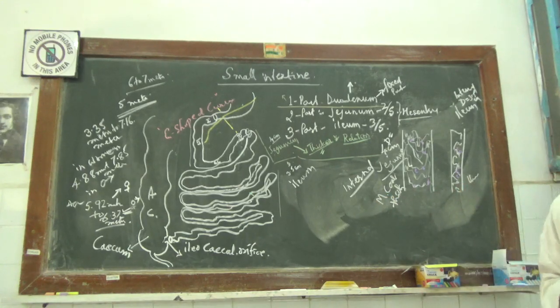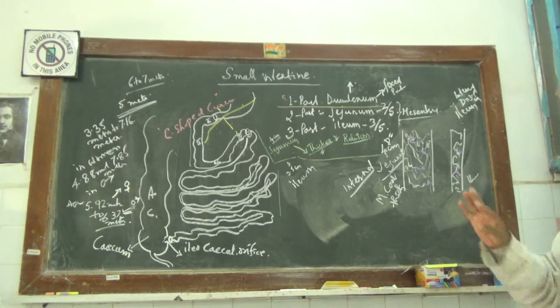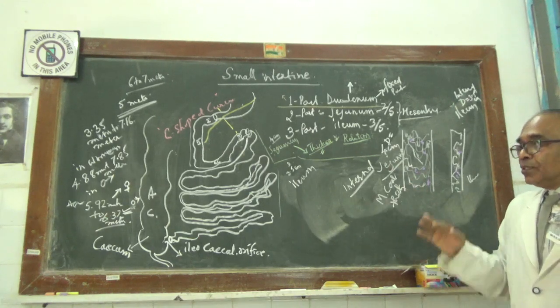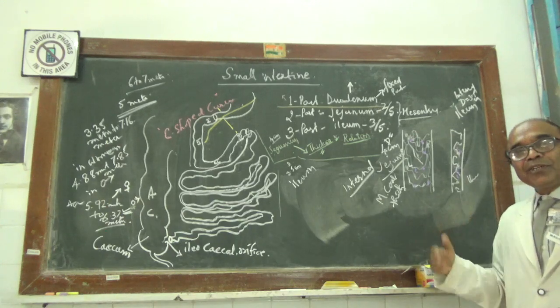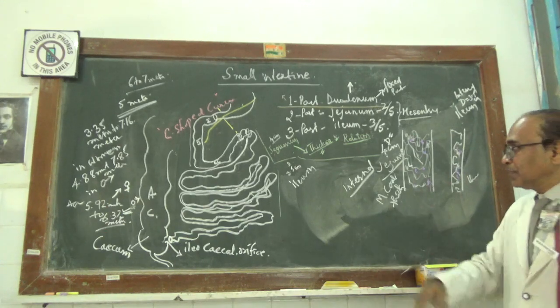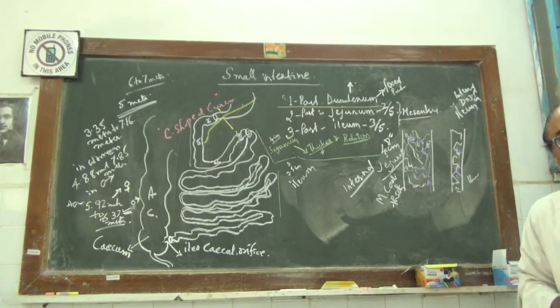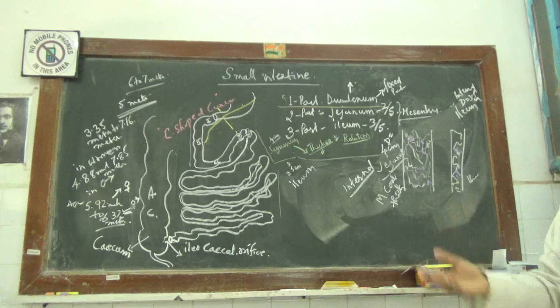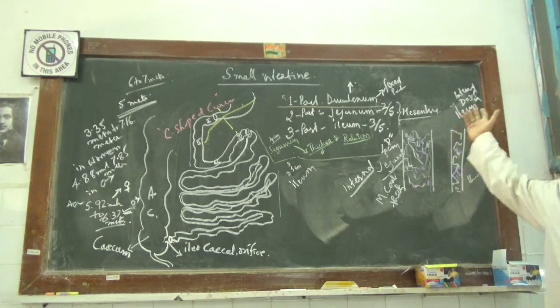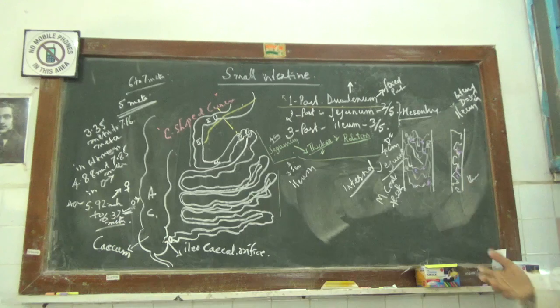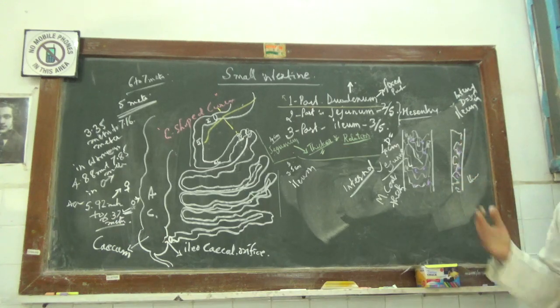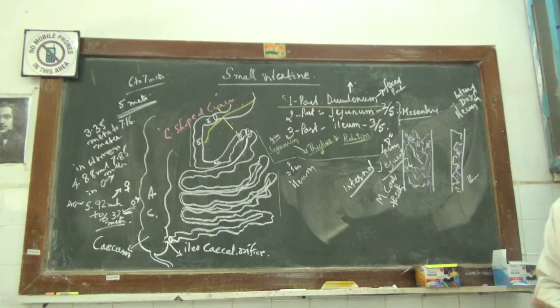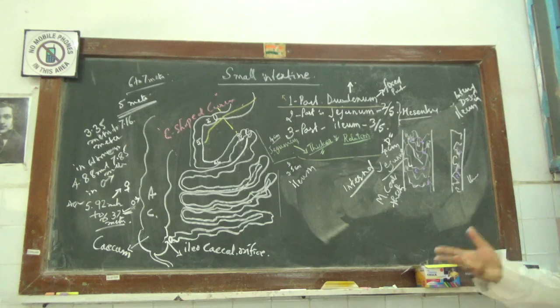So, jejunum and ileum. Now in the examination, what is important? Leaving apart the histology, which I will take together separately: write the difference between jejunum and ileum, or for 5 marks write jejunum and write ileum, gross anatomy. There you have to include the blood supply, venous drainage, nerve supply, even internal features also. Then comes the applied anatomy of the jejunum and the ileum.